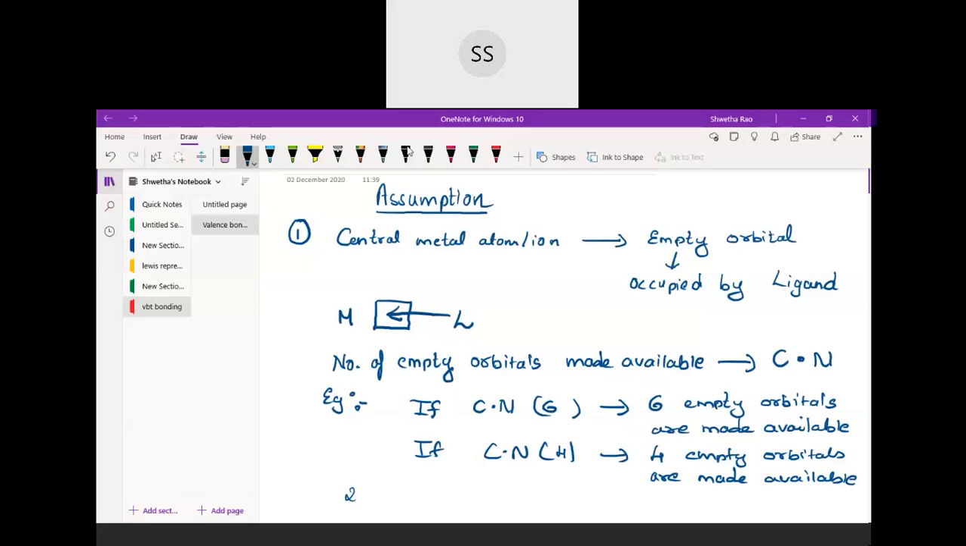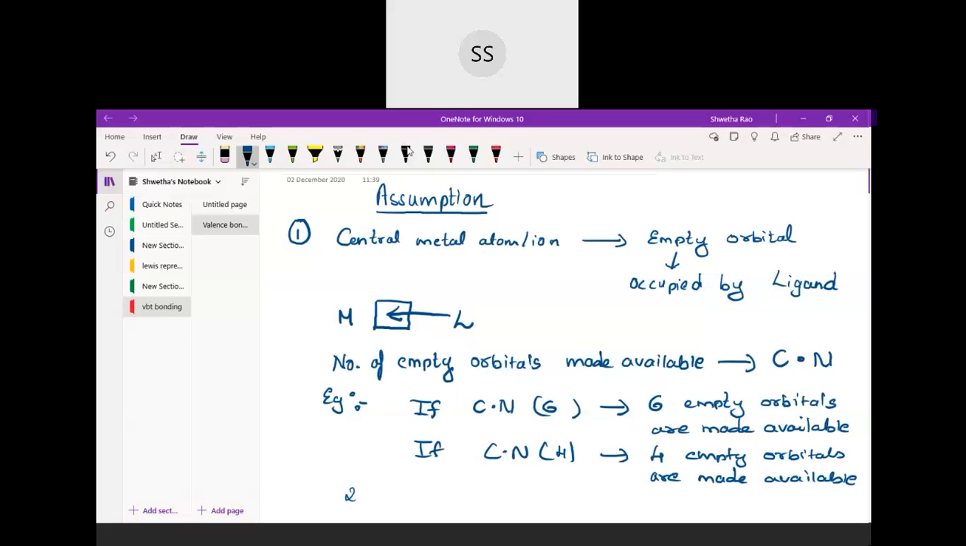It's like, suppose you have a function at home: based on how many guests are going to come, you have to make that many places available. Like that, here you imagine that the metal is the host and the ligands are the guests who will come and occupy those places. So if 6 ligands are going to come, we have to make 6 empty orbitals available. And if 4 are going to come, then we have to make 4 empty orbitals available for them to come and occupy. So that is the first rule, the first assumption.